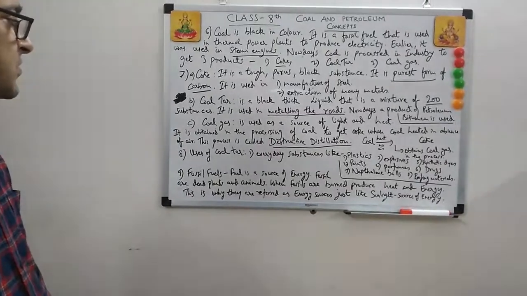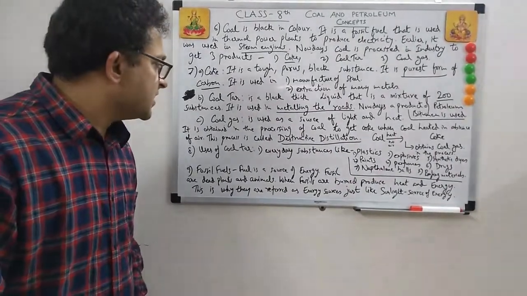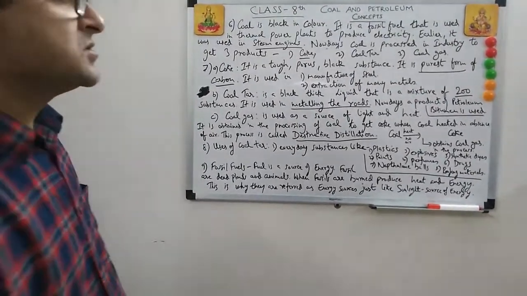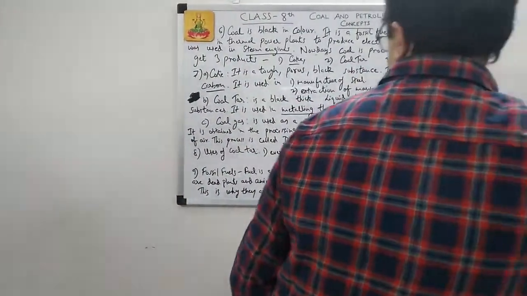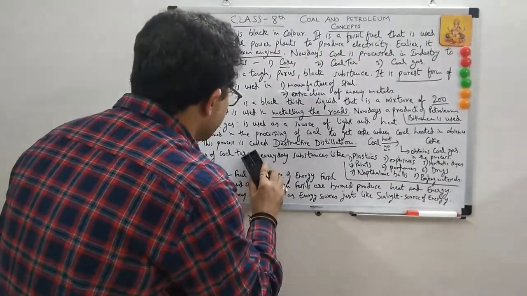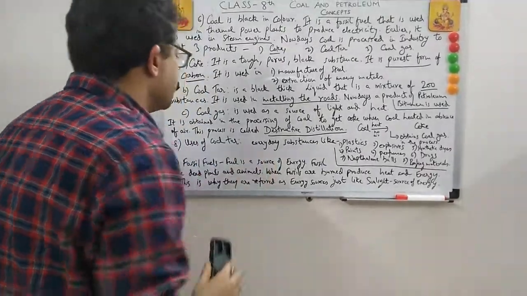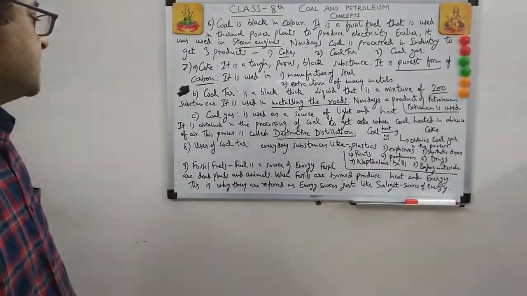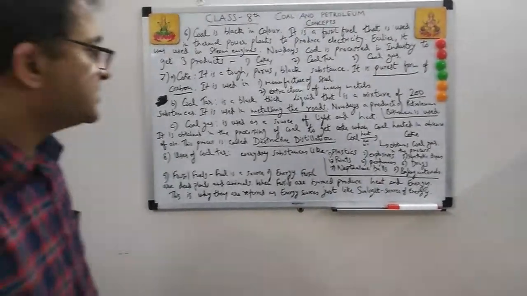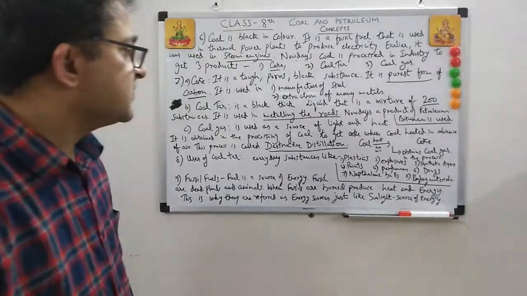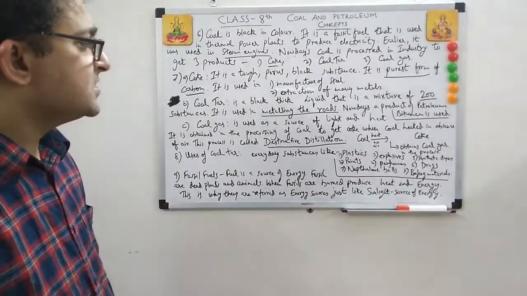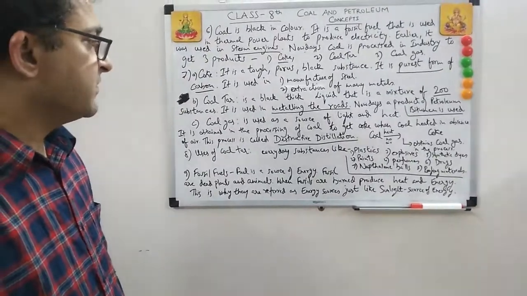Uses of coal tar. See, coal tar has got many advantages, many benefits. Actually there are so many advantages. Uses of coal tar: everyday substances like plastics, paints, explosives, perfumes, synthetic dyes, drugs. 7th, naphthalene balls.